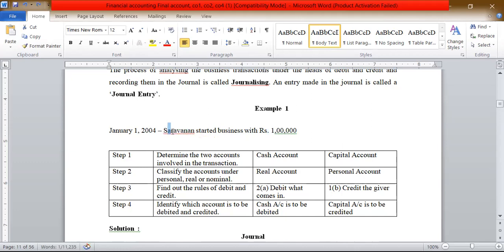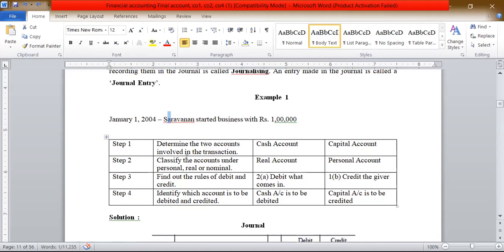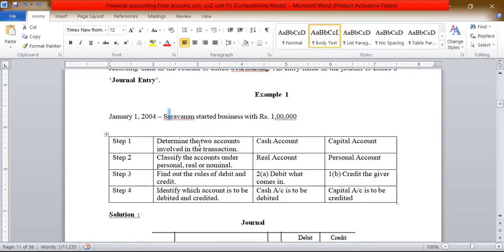Now Saravanan takes money from his cash account and invests the money in business. Under real account, the cash is added to the business. Saravanan deducted money from his account. Step 1: determine the two accounts involved in the transaction.